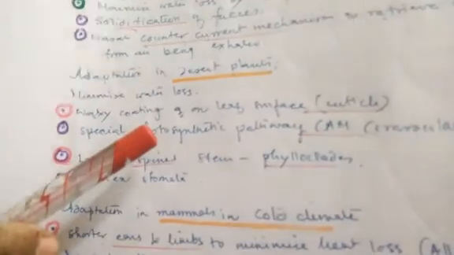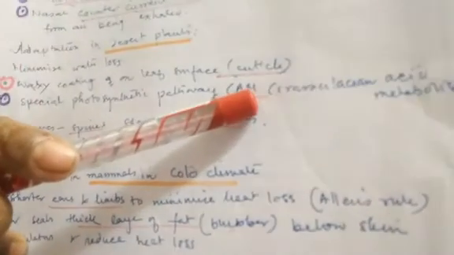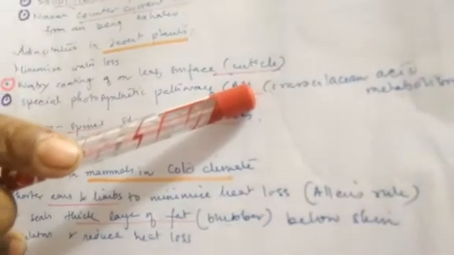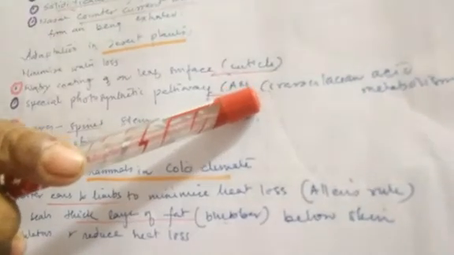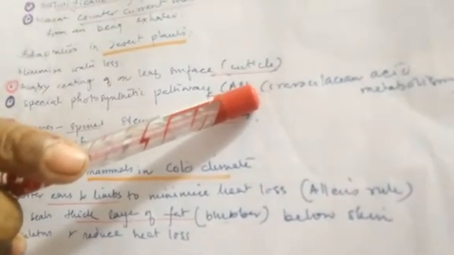Now many of them follow the CAM pathway, that is crassulacean acid metabolism, clear, where the stomata remain open during night and absorb CO2, carboxylation goes on during night, and these are stored as various organic acids, and during day they are utilized, clear.